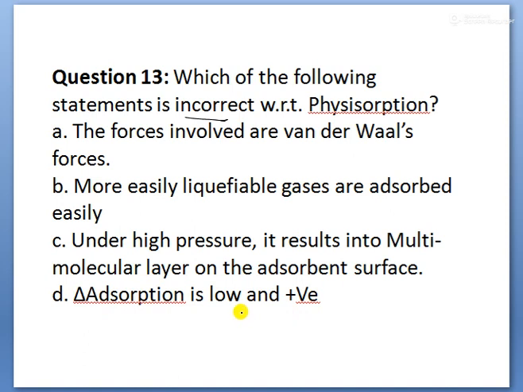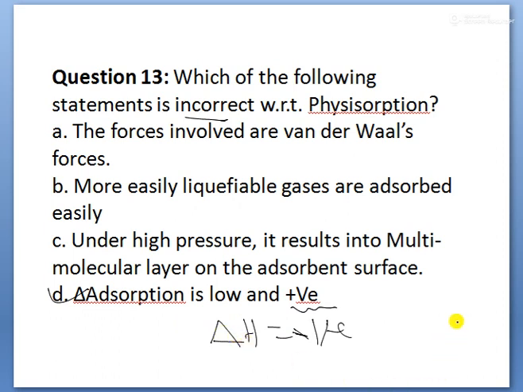Here, in adsorption, delta H is negative, children. So therefore here, delta H, what are the values? Delta H is a negative value, children, but not positive. Here it is given positive, children, that is wrong. So this adsorption is low, but not positive. It is negative because adsorption is always an exothermic process. Here heat is liberated. Delta H is negative, even delta S is also negative, delta G is also negative, children. All the thermodynamic terms are negative only in adsorption cases.